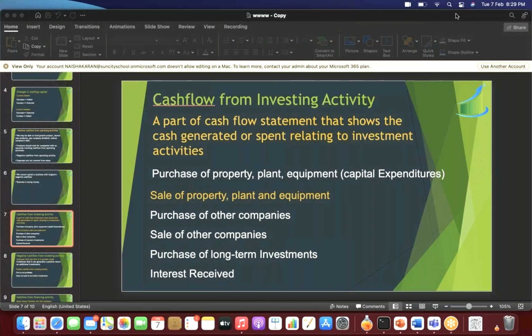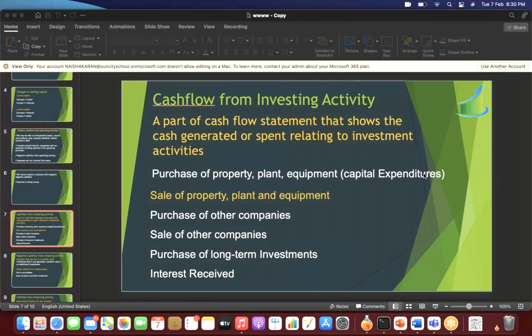Similarly, sale of property, sale of plant, sale of equipment, sale of machinery, sale of other smaller companies or part of my company would again be inflow of cash. One more thing, purchase of long-term investments would be an outflow of cash, and any interest that I receive on these investments would be an inflow of cash.